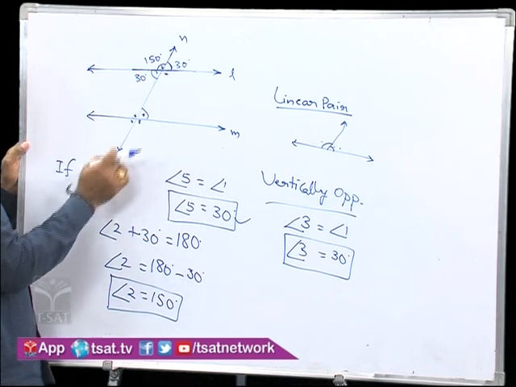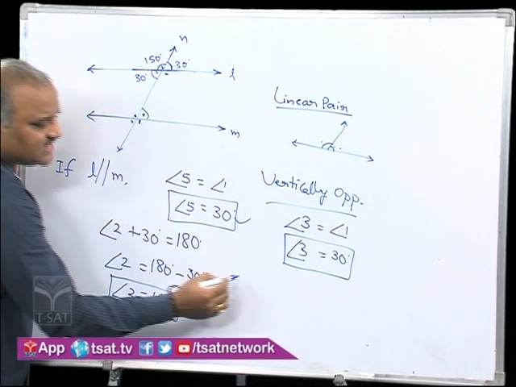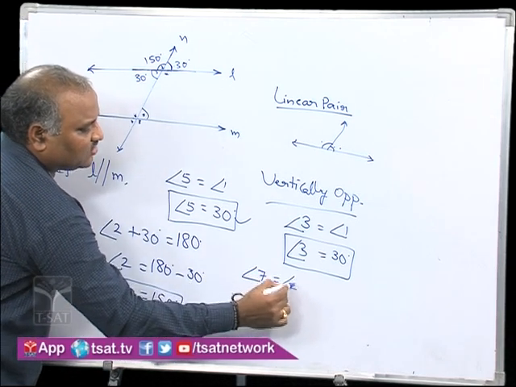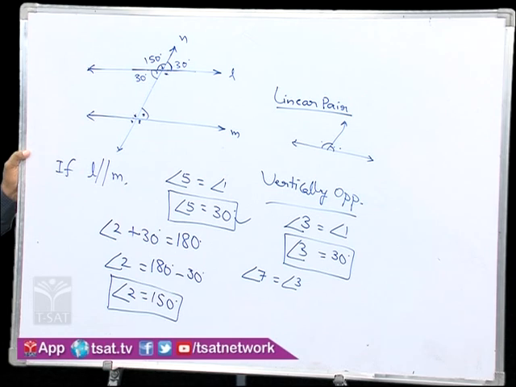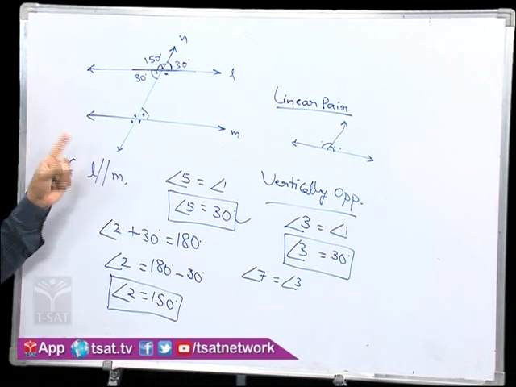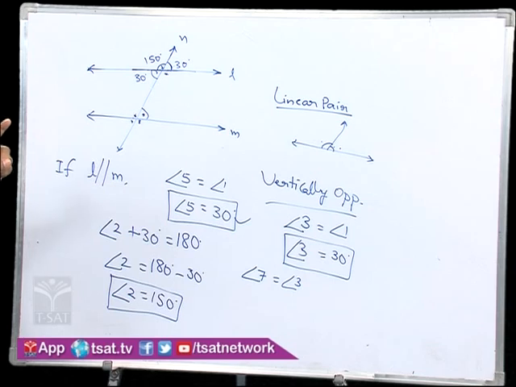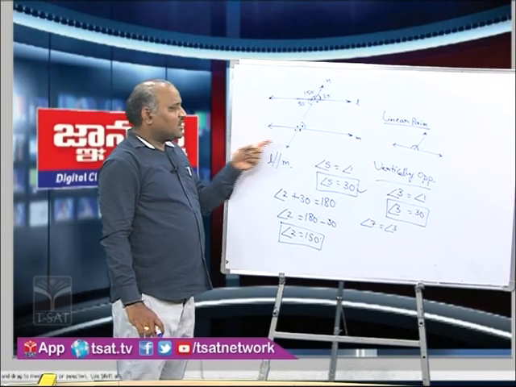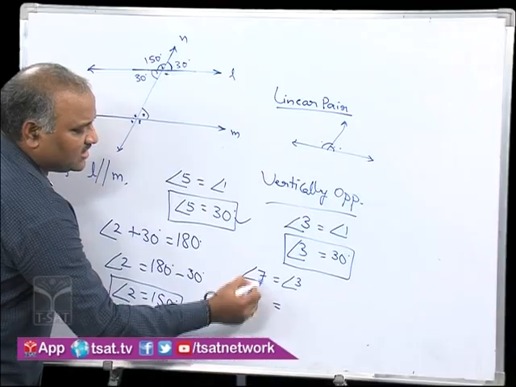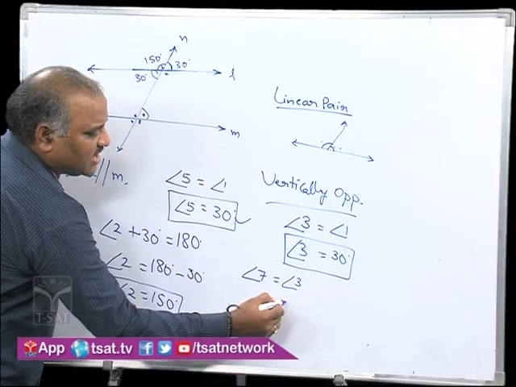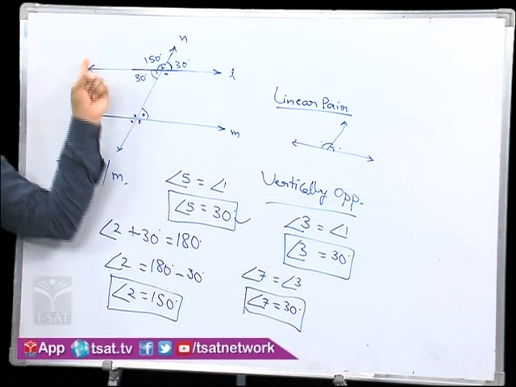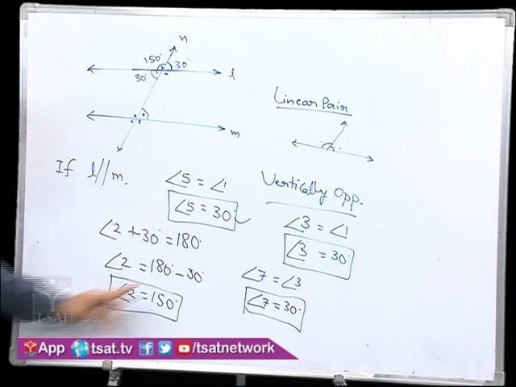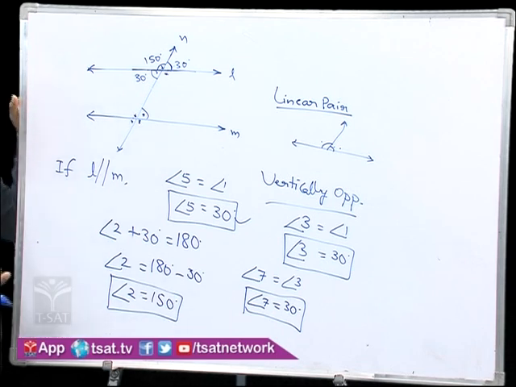If we get angle 3, it is easy to find angle 7 because it is corresponding. Angle 7 is equal to angle 3. In the pairs of corresponding angles you can verify angle 3 and angle 7 are a pair of corresponding angles. So angle 7 is same as angle 3 and angle 3 is same as 30 degrees. So how many angles we got here? Totally 7 angles we need to find. Among these 7 we got 4 angles already. Basing on these, the remaining angles also we can find easily.